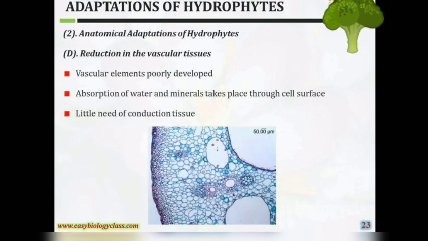Reduction in the vascular tissue. Vascular elements are poorly developed. Absorption of water and minerals takes place through the cell surface. Little need of conduction tissue.